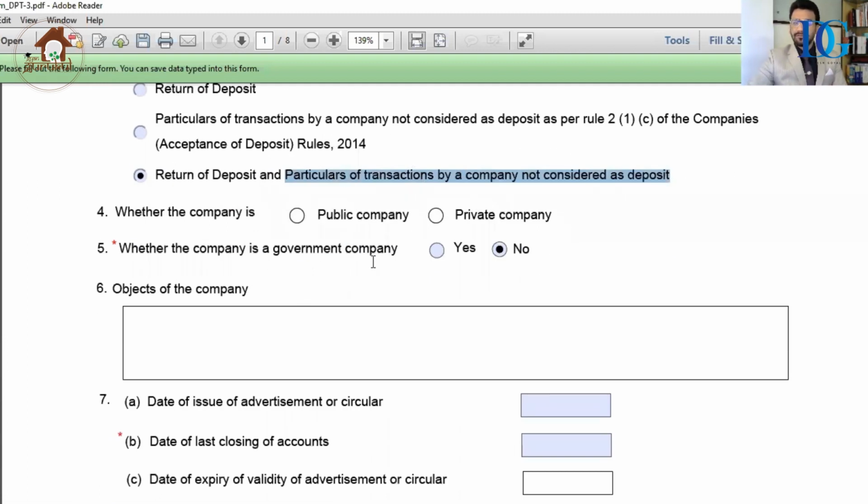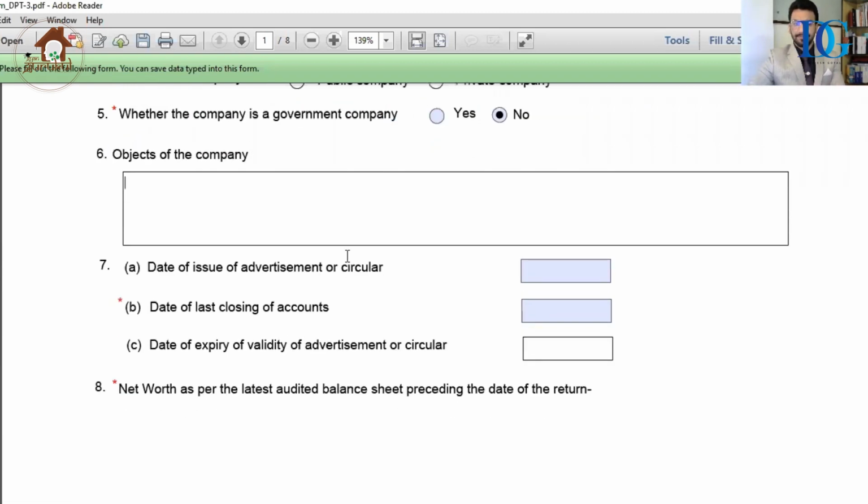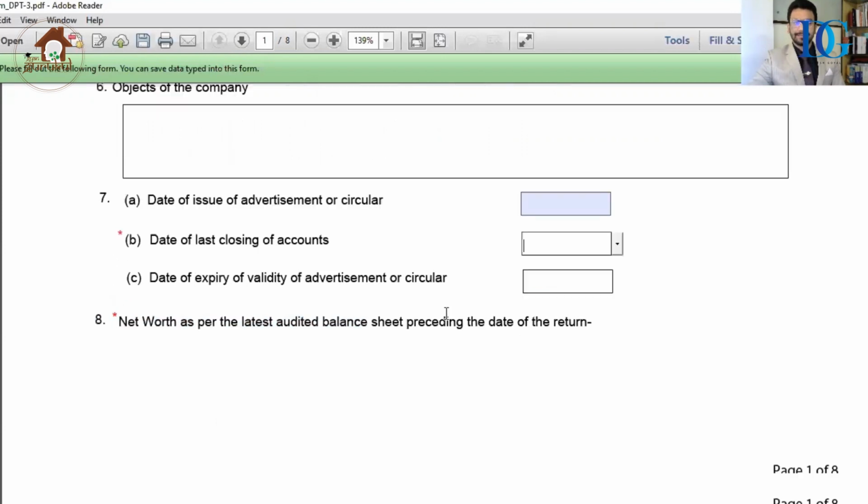Then you have to mention whether the company is a government company or not. Government companies are not required to file this form, so you will select no. You will mention the object of the company. Date of issue of advertisement and circular: whenever you have issued an advertisement or circular for the deposit, you have to mention it, but in case of a private company accepting loan from the shareholder, you don't have to issue any advertisement or circular. You can leave this column. Date of closing of account: as we are discussing the financial year ending 31st March 2020, we will mention 31st March 2020.